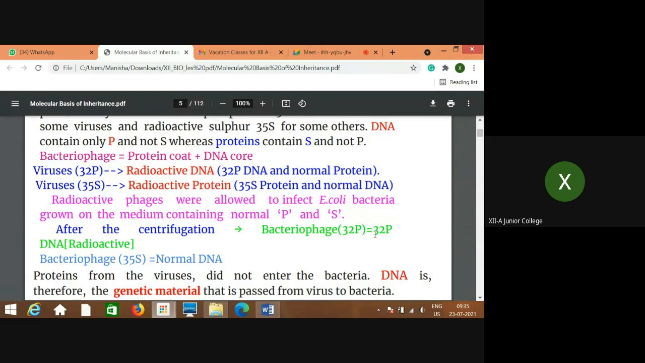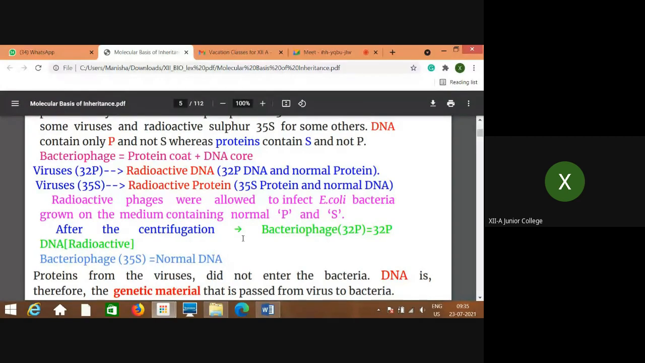Bacteriophages, two types: P32, that is with the heavy isotope of phosphorus, 32, the DNA was observed to be radioactive. But in the bacteriophage with the heavy isotope S35, the DNA was observed to be normal. Now try to understand what exactly this is.